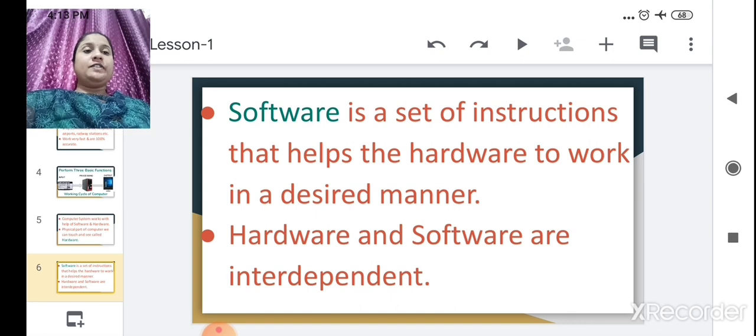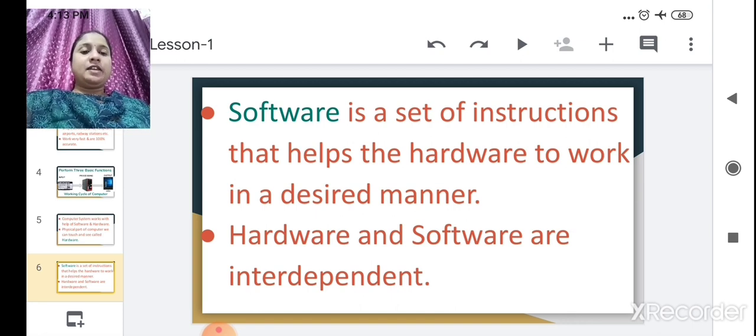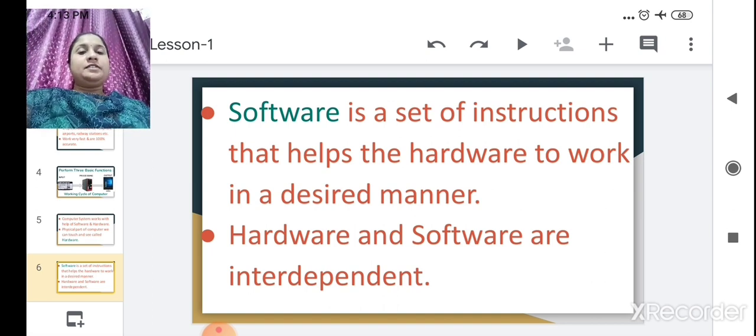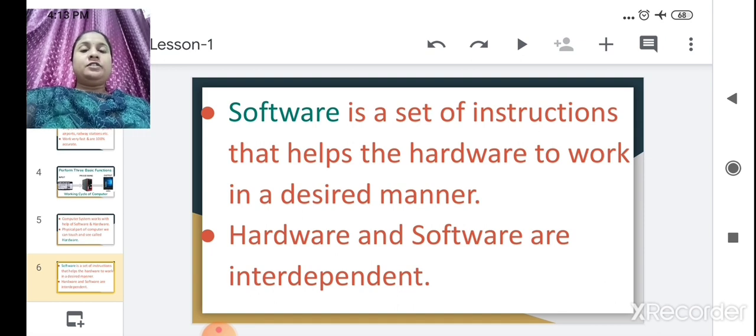Software is a set of instructions that helps the hardware to work in a desired manner. So what is software? Software is a set of instructions which controls the internal operation of a computer. What does this software do? It will control the internal operation of a computer and instruct the computer what to do.